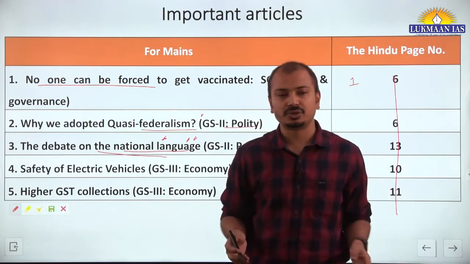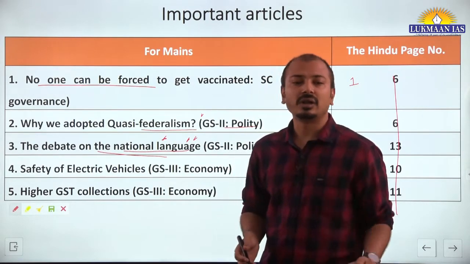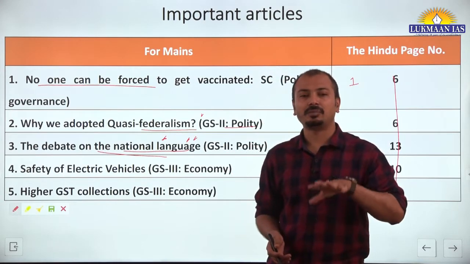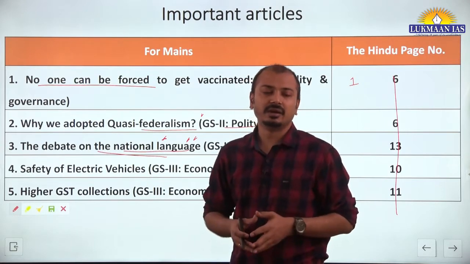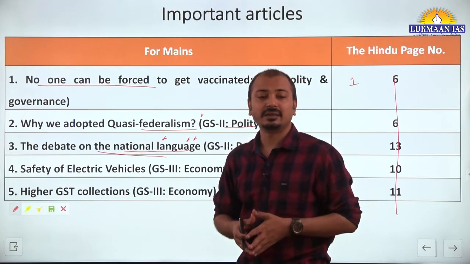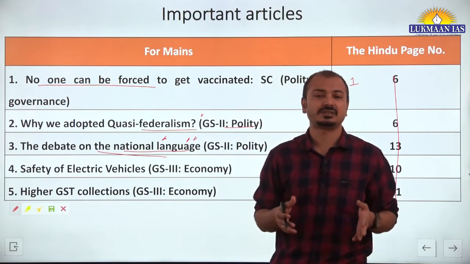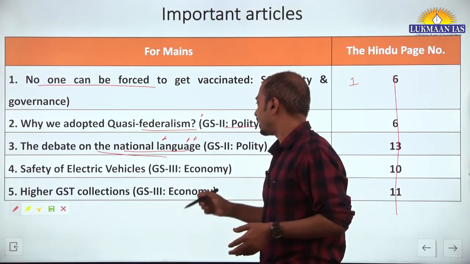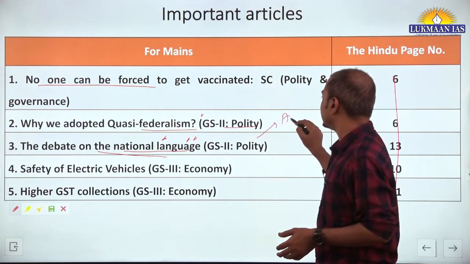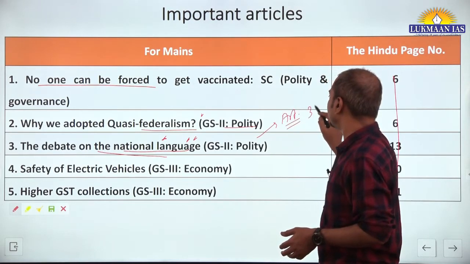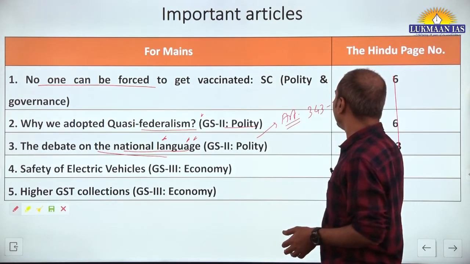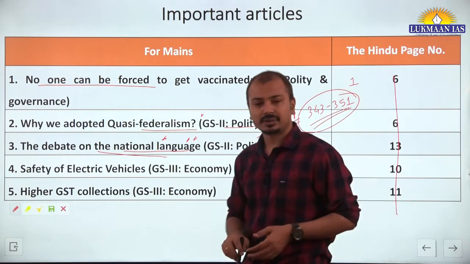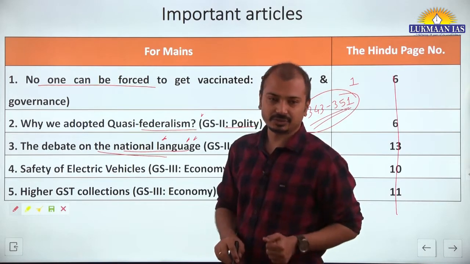adopted, what was the Constituent Assembly debate on calling Hindi a national language. Then why we did not adopt that as, let's say, a national language. And then it talks about the official status of Hindi as the official language of India. Okay, so which are these different relevant articles: 343 to 351. Okay, so these article numbers are important for the prelims examination also.